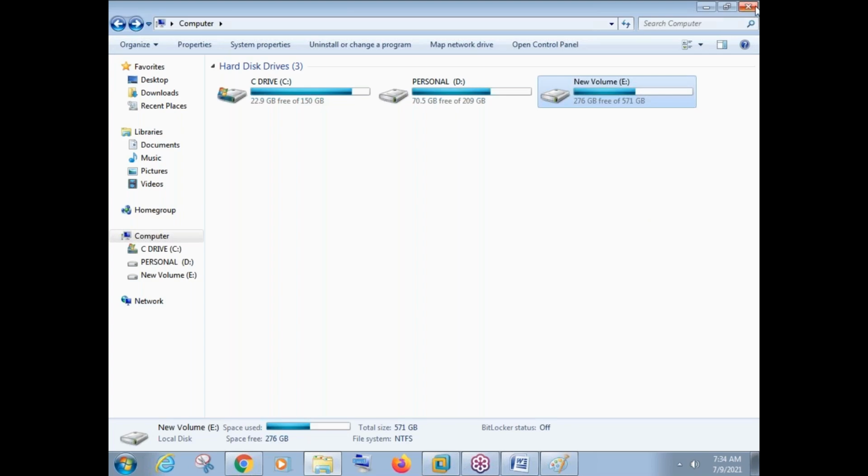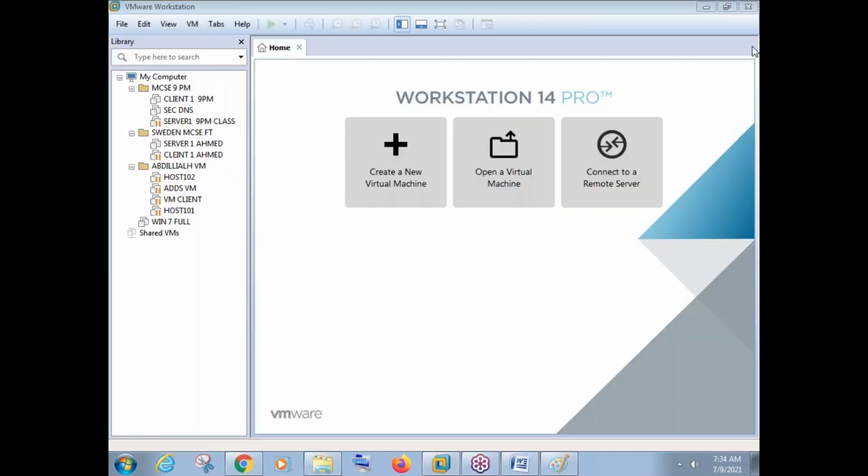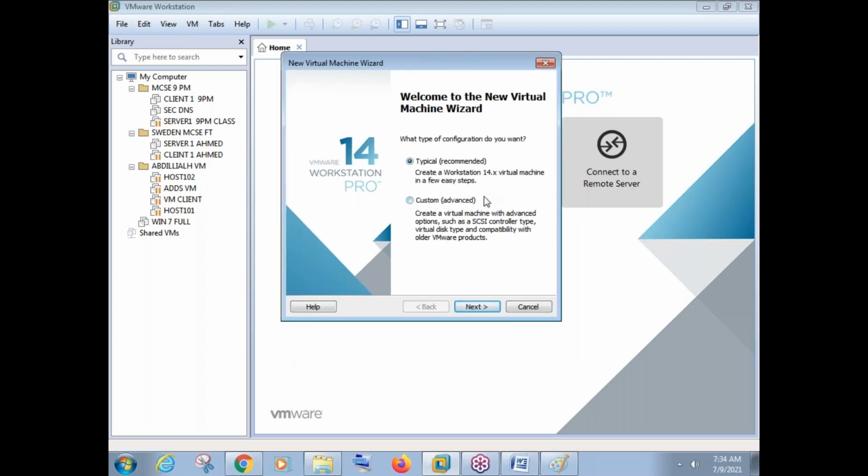Okay. Now let us go to the VMware workstation here and let us see how to create a virtual machine. So create a new virtual machine here. So we have two options. One is typical, one is custom. You can go with typical. It is a basic option where we can select all the options needed for virtual machine. Okay, so I'll just go with typical.